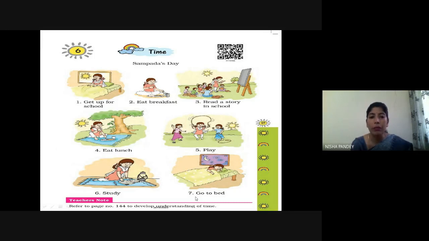So these are the daily routines related to time. How our time passes every day, how we do our activities as per time. Like in the morning, what we do, in the afternoon, what we do. We have lunch in the afternoon, we have breakfast in the morning, right? In the evening, what do we have? Suppose you're eating something in the evening, then what do we call it?